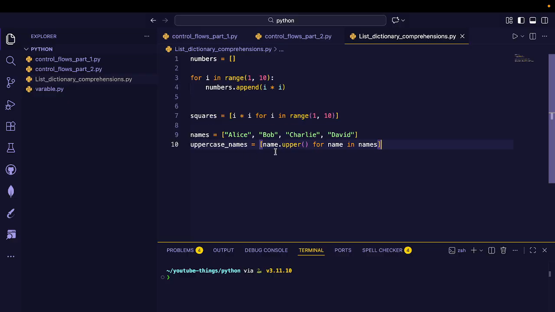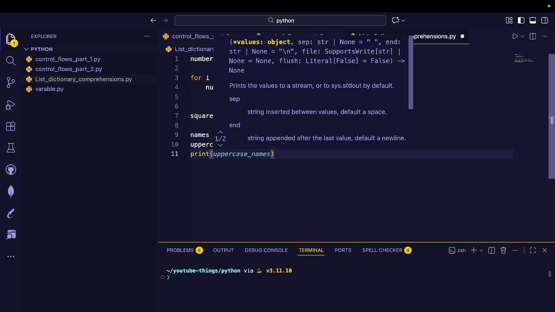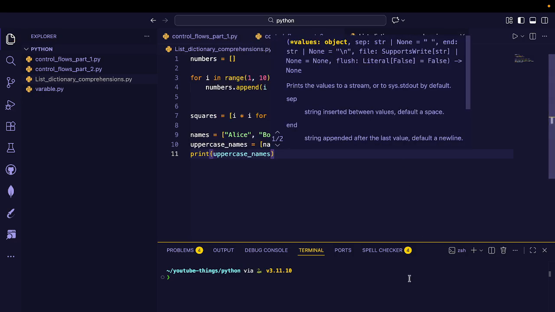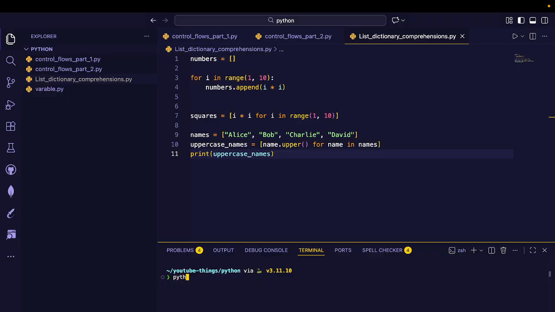We are getting the name from here and using the uppercase function for each, so it will be printed in uppercase form. If you can't believe it, let's print the uppercase names with python3. You can see we are getting everything in uppercase.